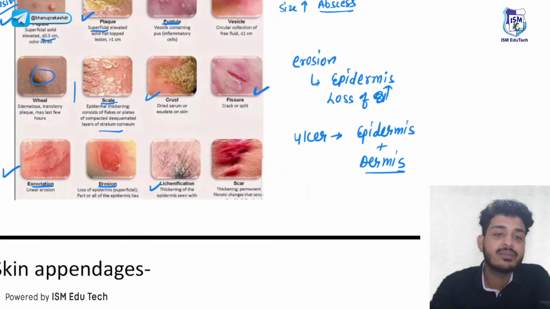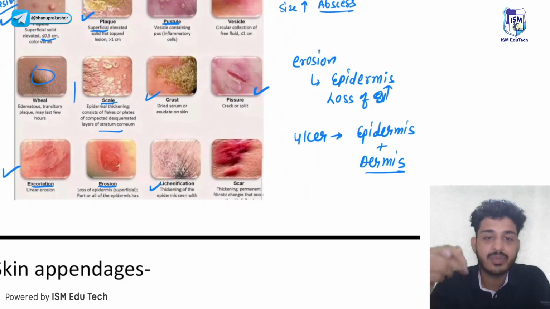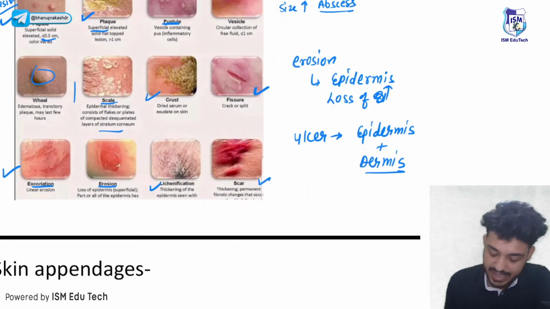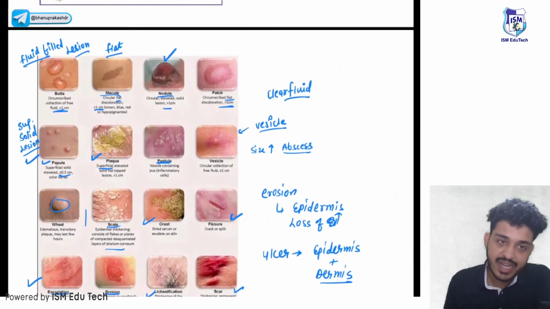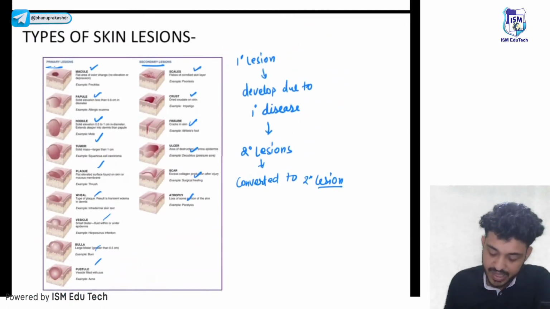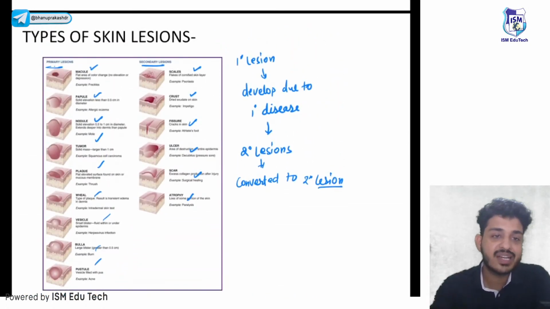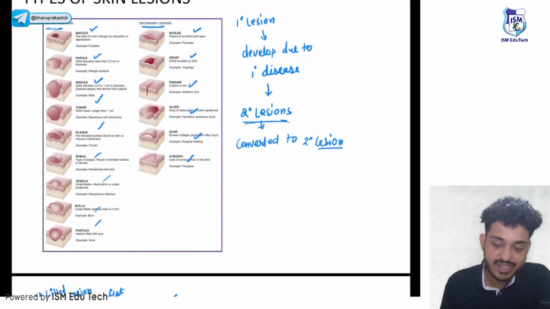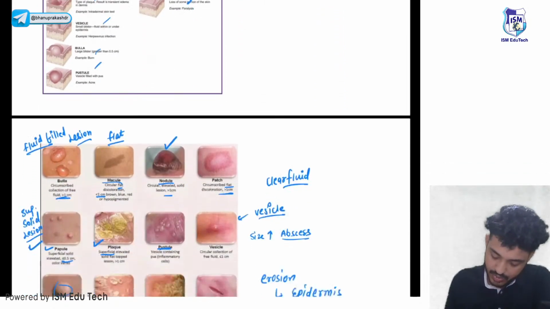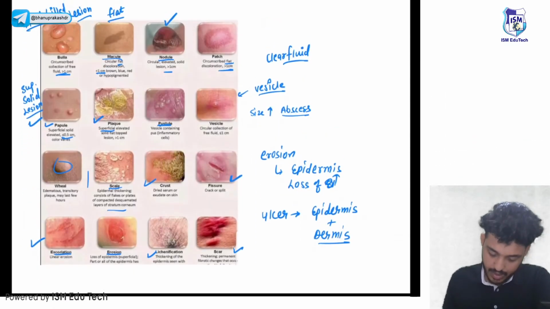Lichenification, what will happen? There will be thickening of the epidermis and hypertrophy will be there. In scar also there will be hypertrophic changes. You can see easily, right? Scar is also a secondary lesion. So I think till now we are clear with the primary and secondary lesions. Primary lesions are those that develop primarily in the disease. Secondary lesions are those that develop after the disease, for example scar is a secondary change. Are we clear till now?